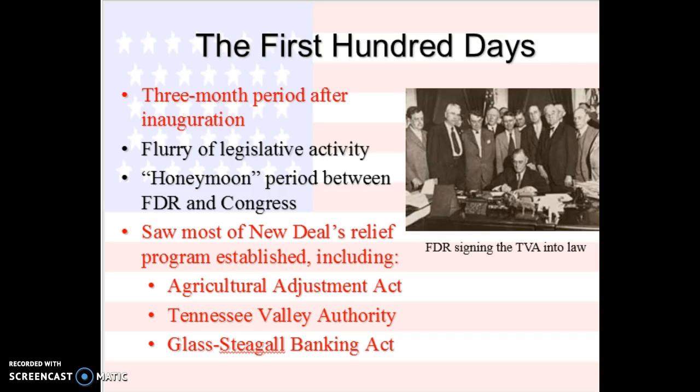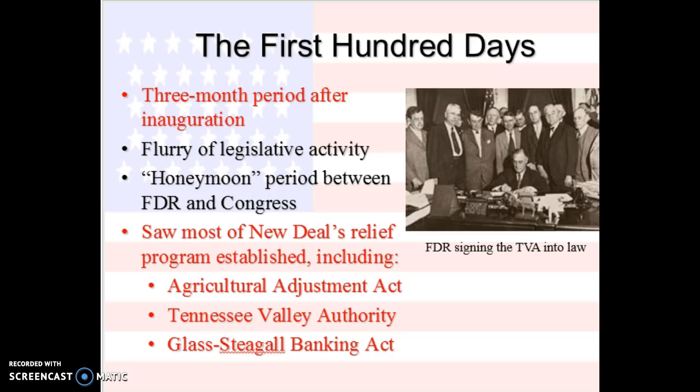Some programs we're going to talk about: the Agricultural Adjustment Act is going to help farmers. The Tennessee Valley Authority is going to help, obviously, Tennesseans who are constantly flooded and don't have jobs. And then the Glass-Steagall Banking Act will help separate commercial banking versus investment banking and doesn't tie the two together, so that when you put your money in a bank, they're not essentially gambling your money on the stock market. And it also will create other insurance programs.